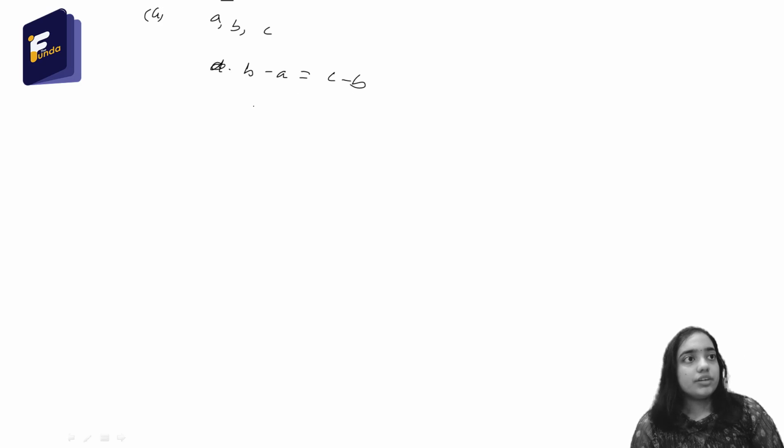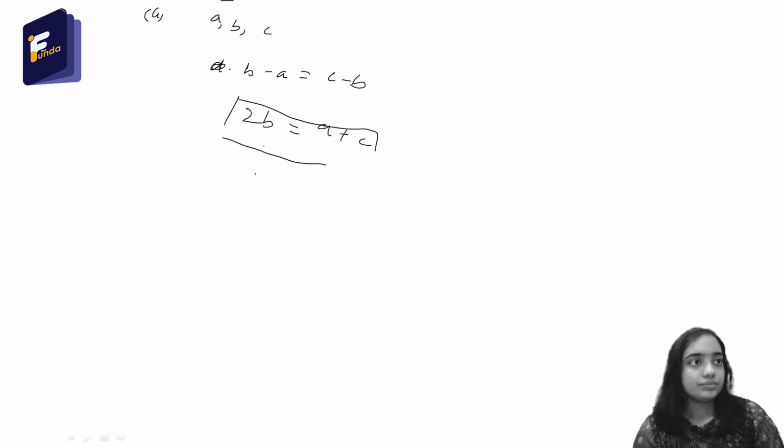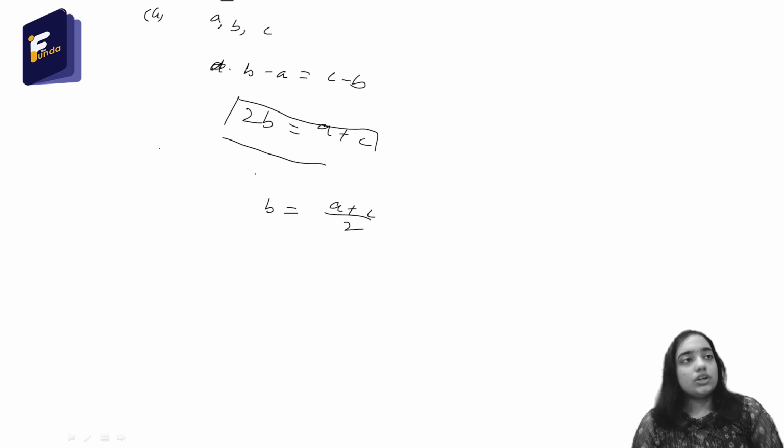By rearranging it, we will get 2B equal to A plus C. That is what we are asked, and this is our required solution. And also from here we can say B equals (A plus C) by 2. Okay, this we can say. So let's move to the next part.